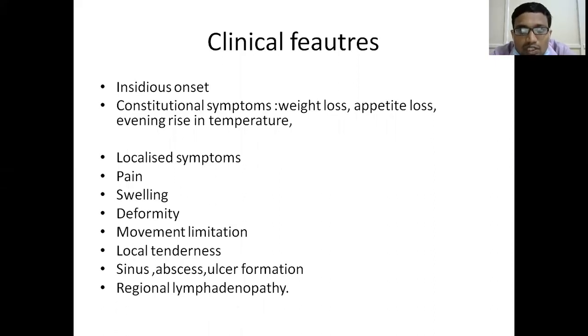Whenever there is protective spasm, if one group of muscles is in more spasm and the other group is less involved, then the group which has higher power will act more, resulting in mild deformities.